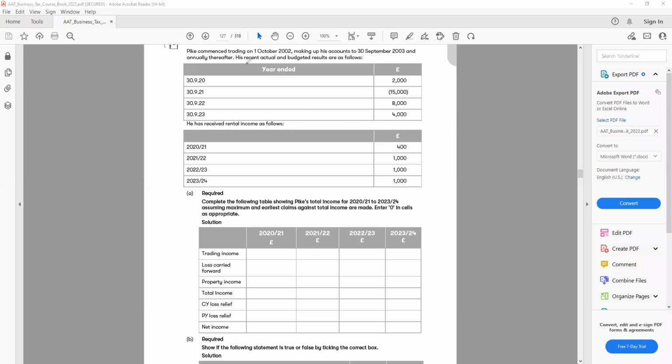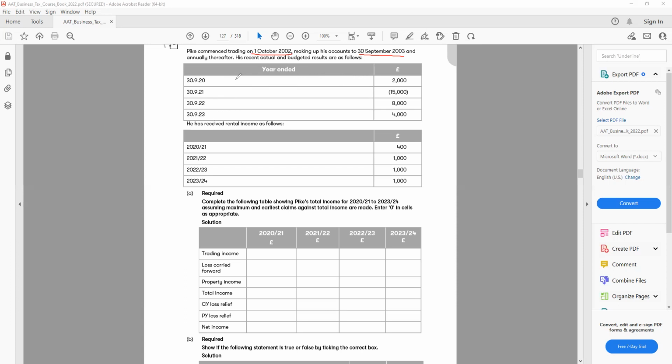Pike commenced trading on 1st October 2002. So we can understand it's more than 4 years, so you don't have to use the opening year rules. He makes up his accounts to 30 September 2003, that means October to September, 12 months, and annually thereafter. His recent actual and budgeted results are as follows. The years ended are 20, 21, 22 and 23, so you have up to 4 years here.